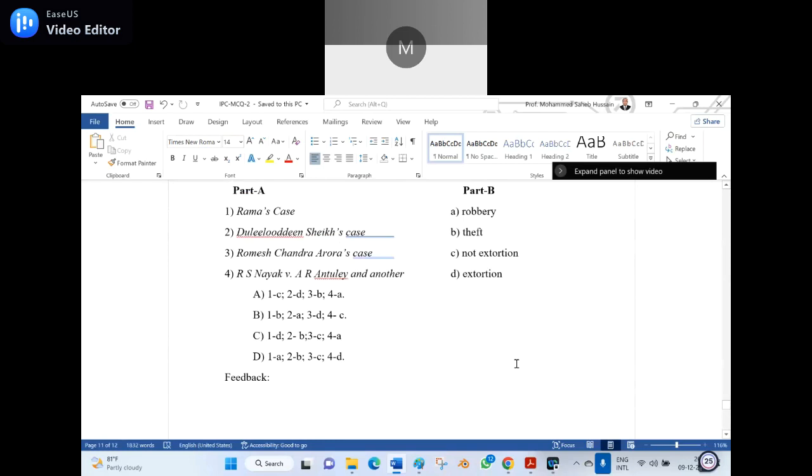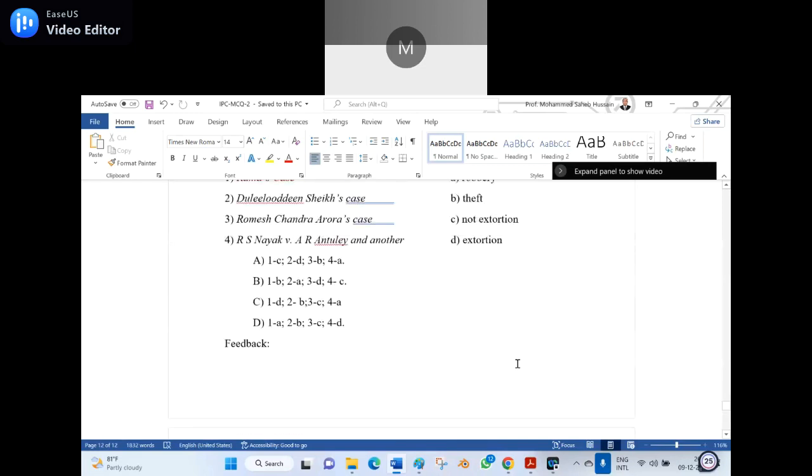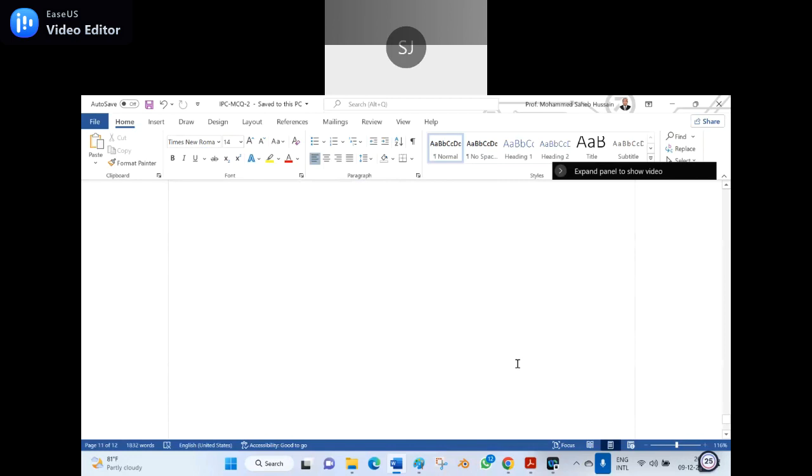That means 1B, 2A. Next, Ramesh Chandra Arora case is extortion, and extortion comes here in D. That means 1B, 2A, 3D. Then 4 is C. The right answer is? Option B. Option B, 1B, 2A, 3D, 4C is the right option.